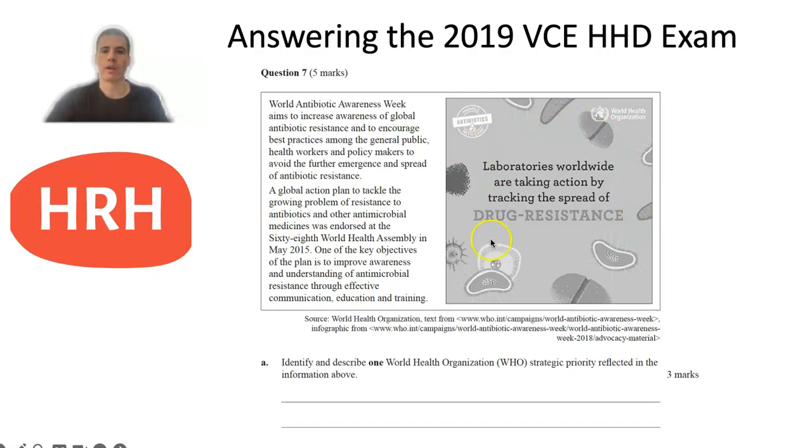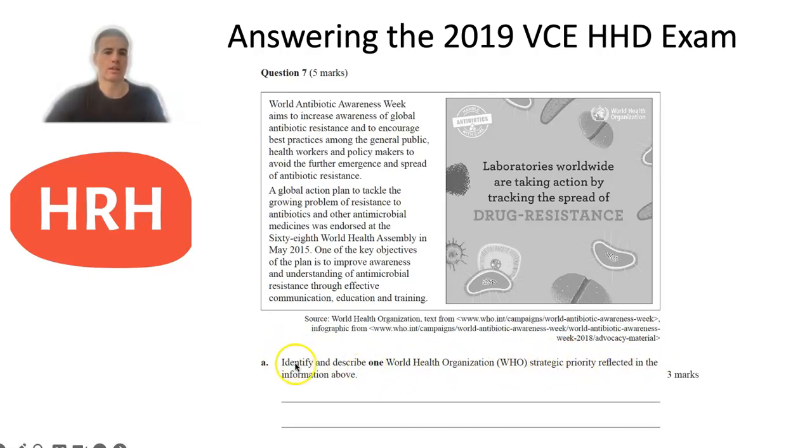And so they mentioned here in the infographic that laboratories worldwide were taking action to track the spread of drug resistance. And you can see the WHO logo up there. And so the first question here, A for 3 marks, was asking you to identify and describe one World Health Organization strategic priority reflected in the information above.